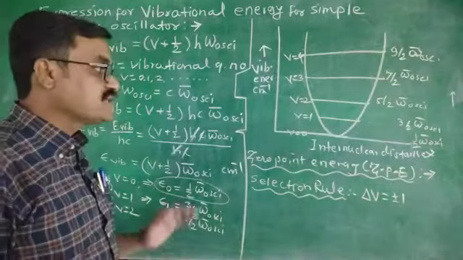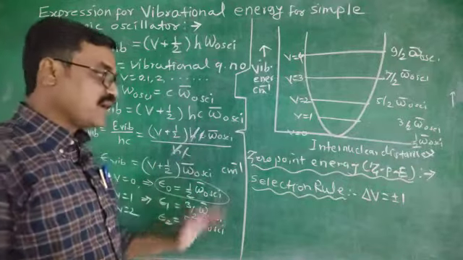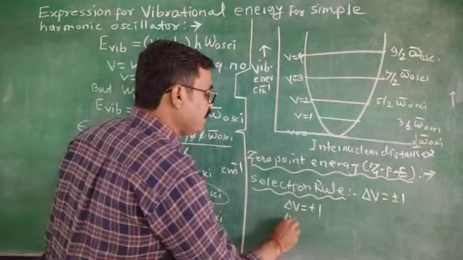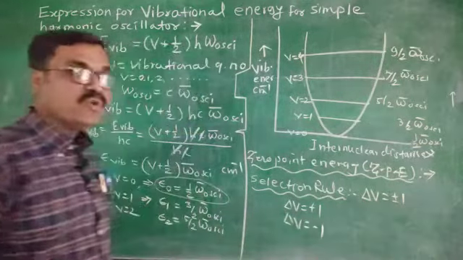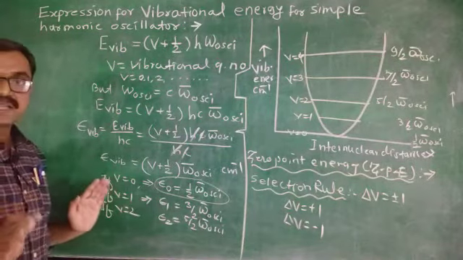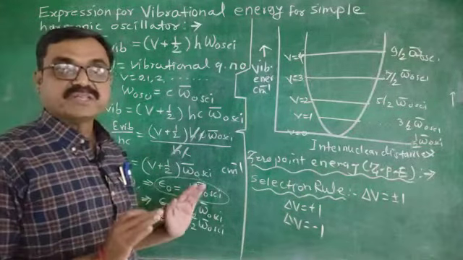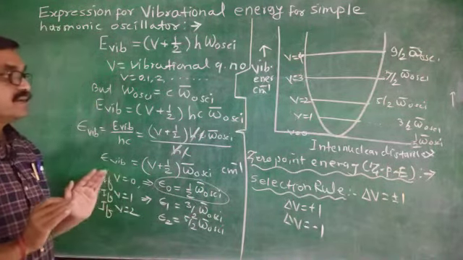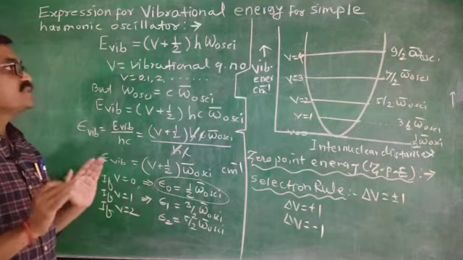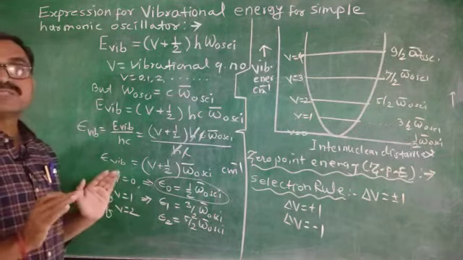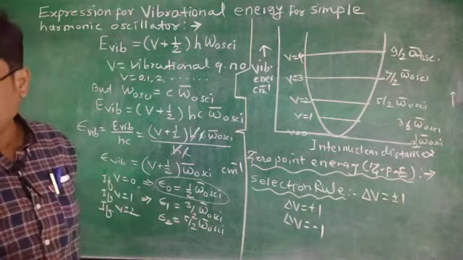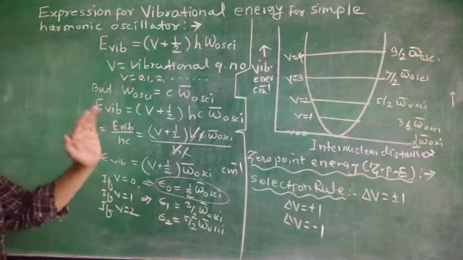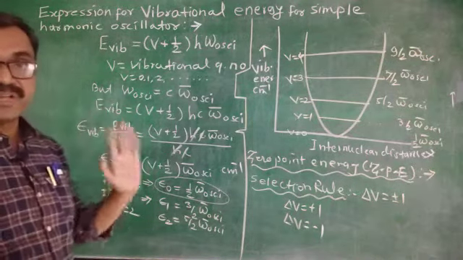It means for absorption in vibrational spectra, the selection rule is delta V equals plus 1, and for emission it is delta V equals minus 1. This is regarding the selection rule or allowed transitions in vibrational spectra. In this way, this is the expression for vibrational energy of a simple harmonic oscillator, along with the vibrational energy level diagram for a simple diatomic molecule which behaves as a simple harmonic oscillator.